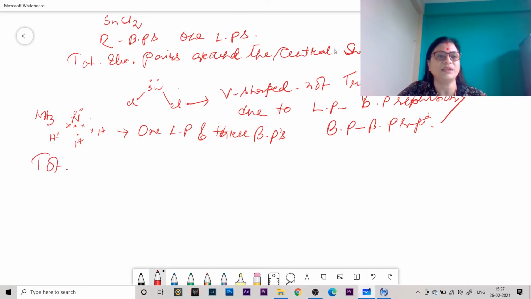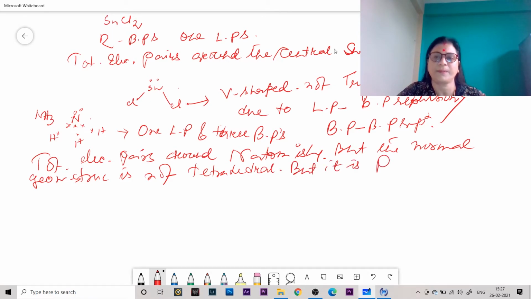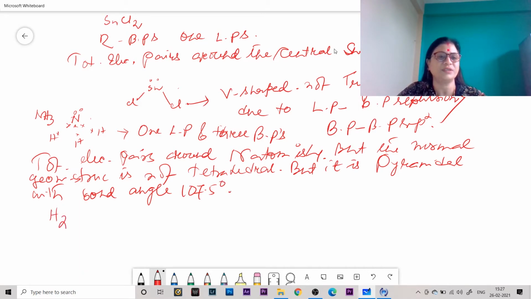That means total electron pairs around the nitrogen atom is 4, but the normal geometrical structure is not tetrahedral, but it is pyramidal with bond angle 107.5 degrees.